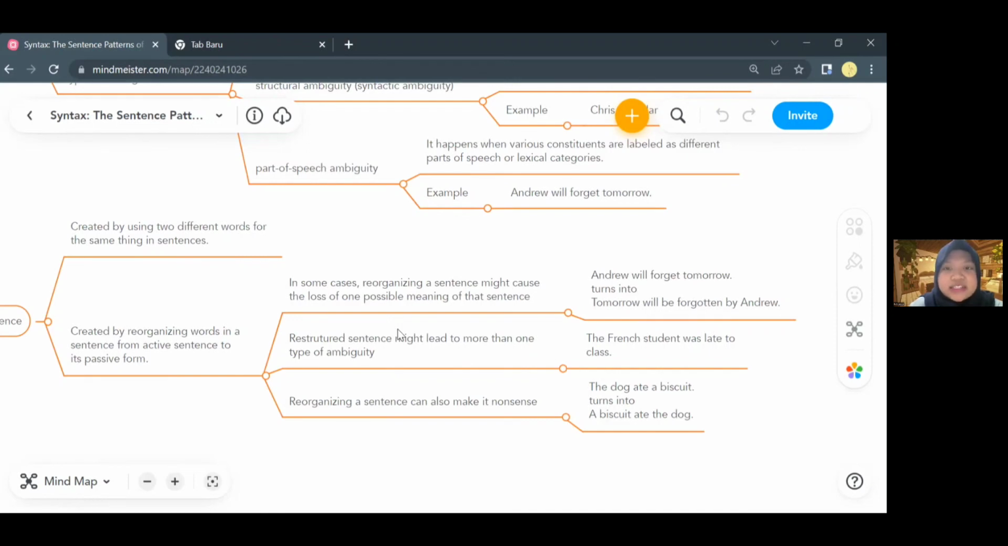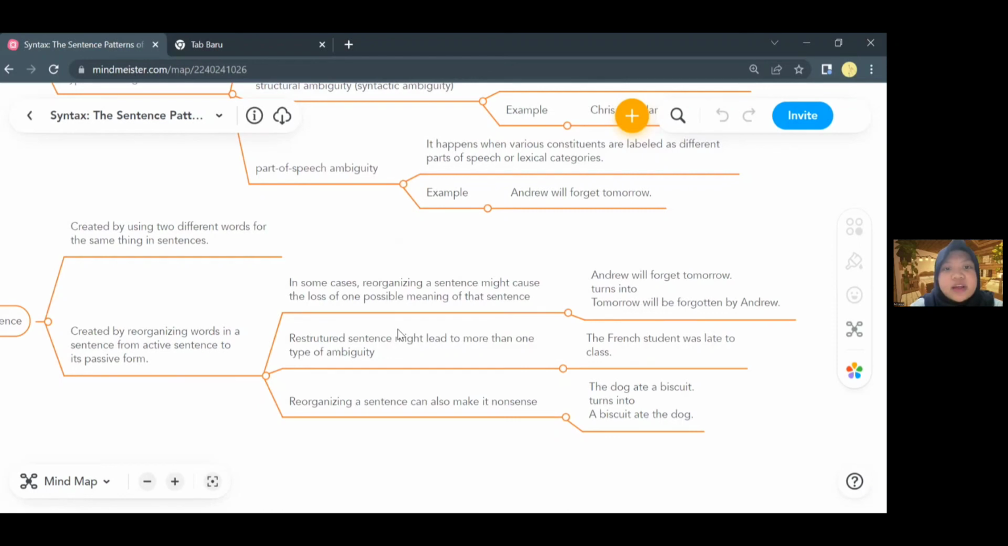Second, by reorganizing words in the sentence from active to passive verb. To give you an idea, the sentence "linguists often use large words" is synonymous with "large words are often used by linguists." However, the downside of turning active into passive is that it might make a sentence lose one possible meaning. For instance, the sentence from the previous example, "Andrew will forget tomorrow." If we turn it into passive form, it becomes "tomorrow will be forgotten by Andrew." So it loses one of the other meanings since the sentence is ambiguous at first.